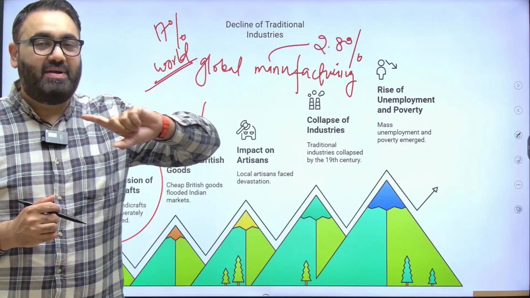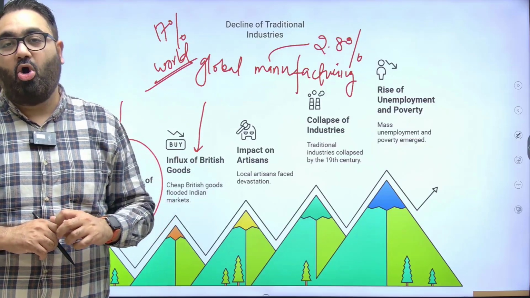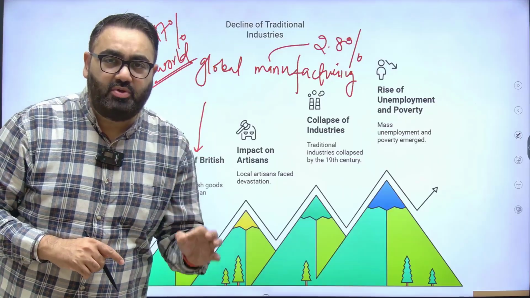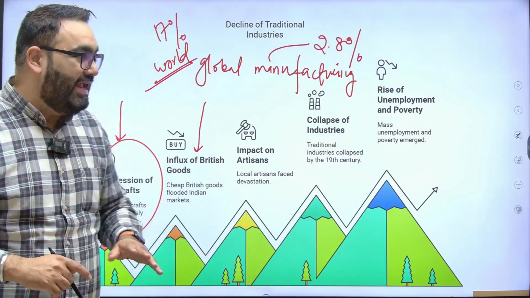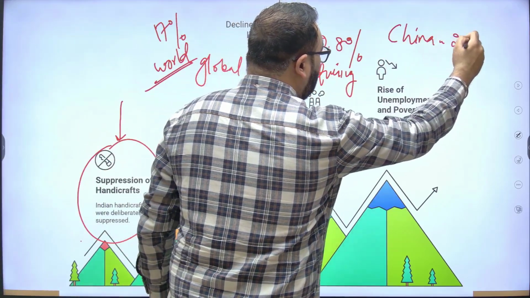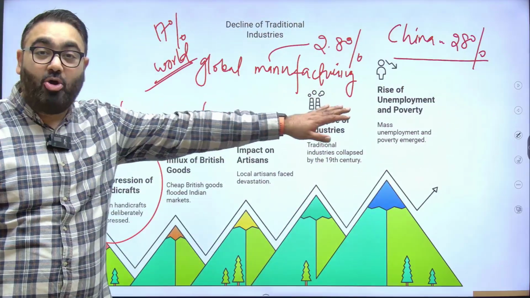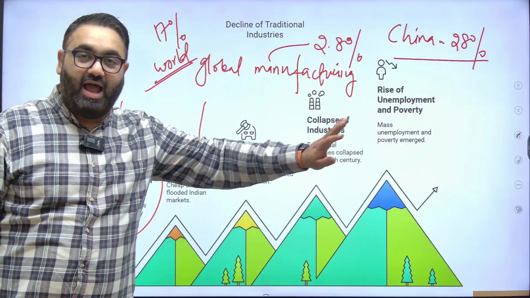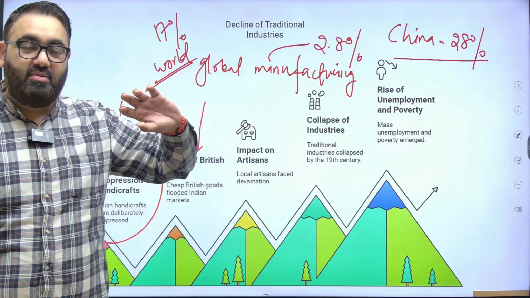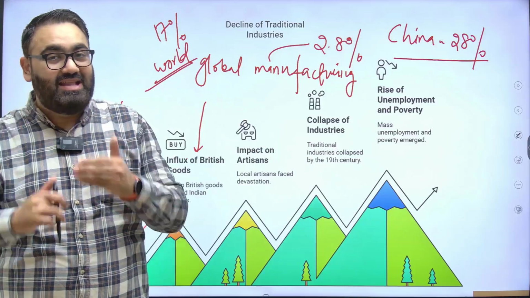On the other hand, compare that with China. Lump sum similar population as India. In fact, by all estimates, India has overtaken China. China's contribution in global manufacturing today is about 28%. And this is the government data. This is the data from the Economic Survey, as trustworthy a source as you can get. So China contributes 28% to global manufacturing today as compared to India contributing one tenth of that.